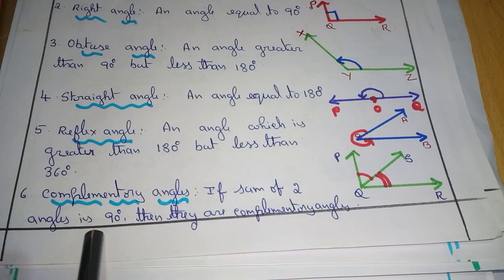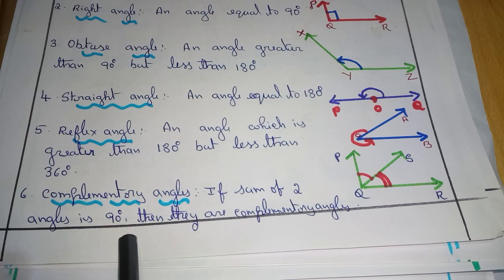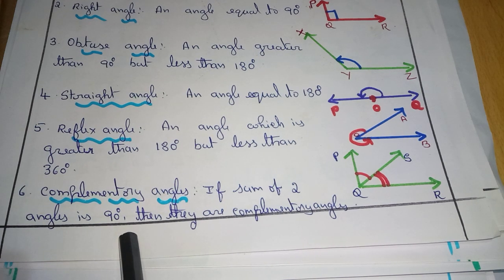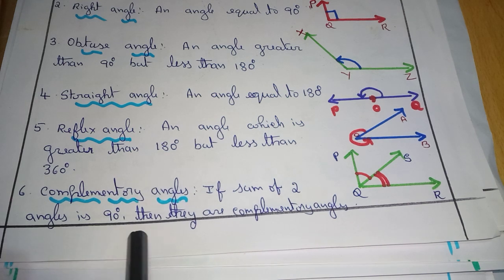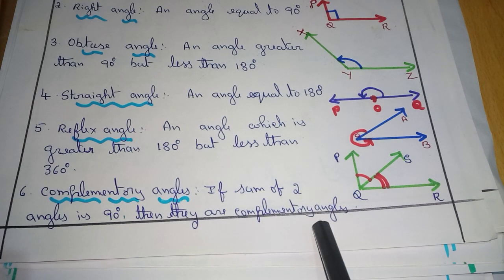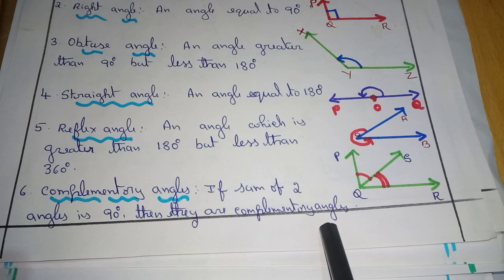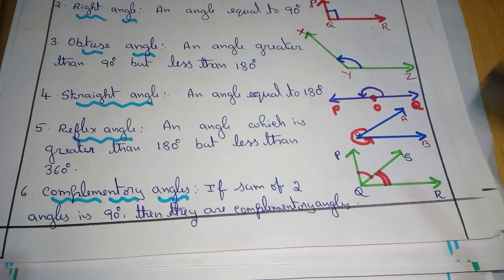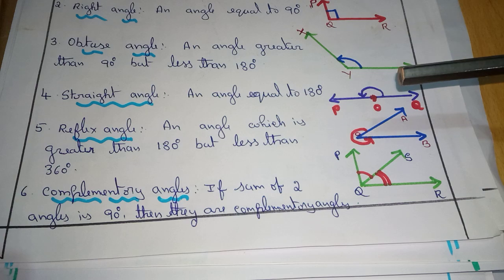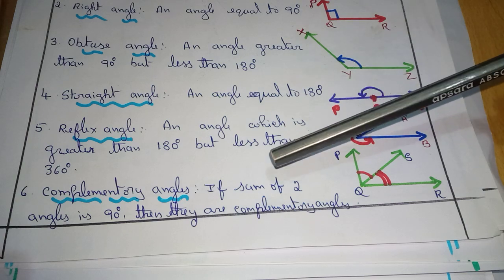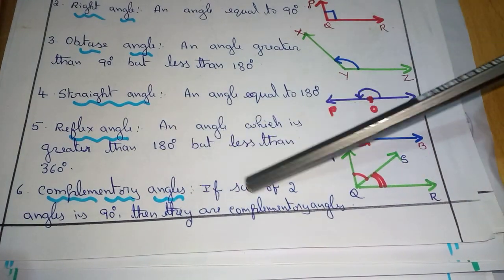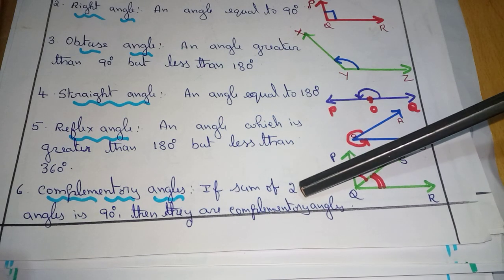If sum of two angles is equal to 90 degree, then they are complementary angles. If sum of two angles is 90 degree, then they are complementary angles.